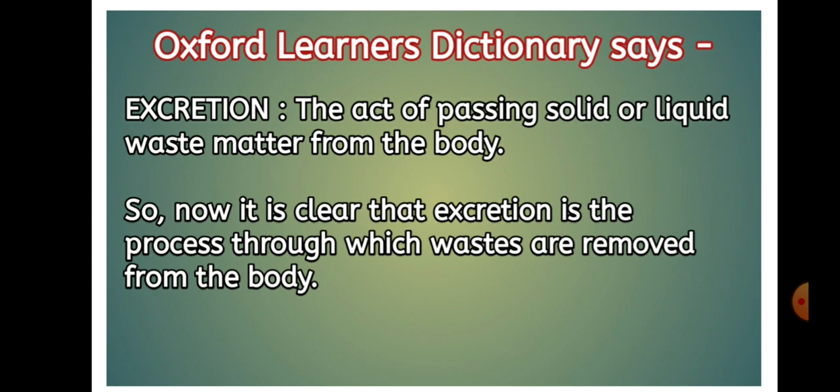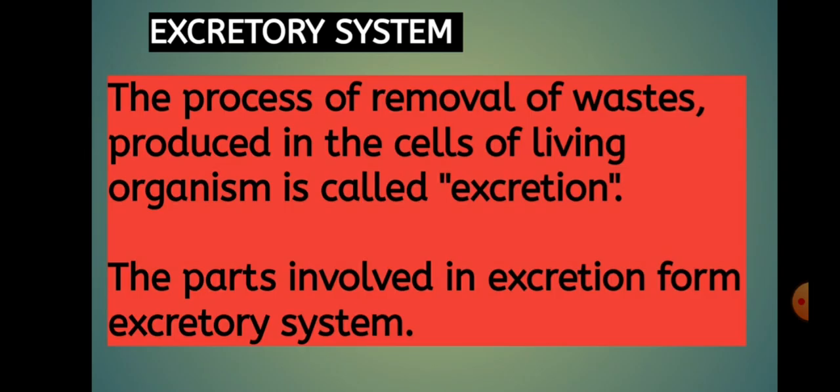Cells receive food, water, and oxygen for survival, and when cells perform their functions, certain waste products are released. These are toxic in nature, and their removal from the body is very necessary. This whole process is performed through a system that is called the excretory system. The process of removal of wastes produced in the cells of living organisms is called excretion. The parts involved in excretion form the excretory system.